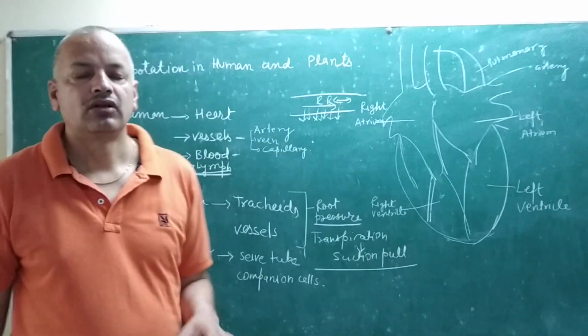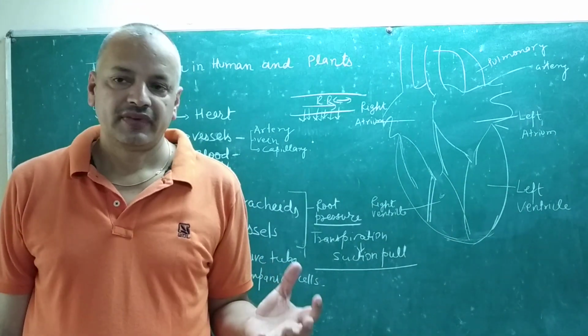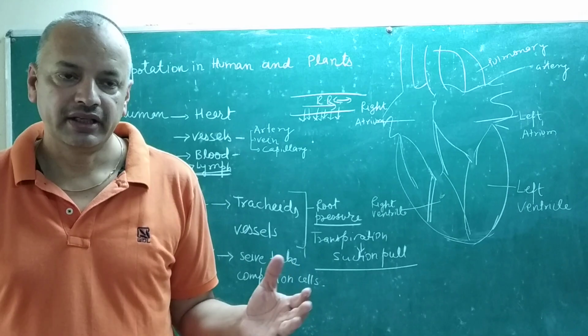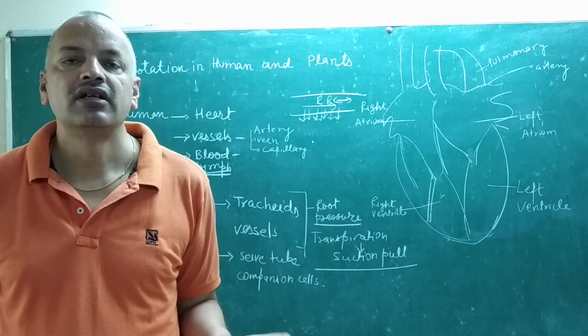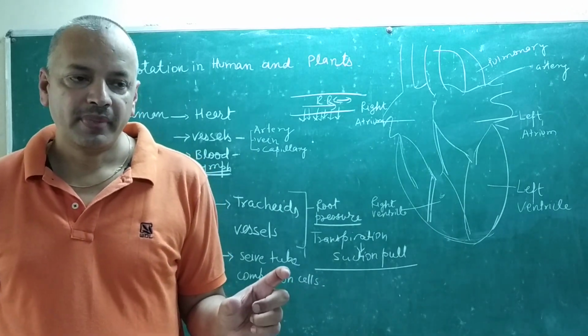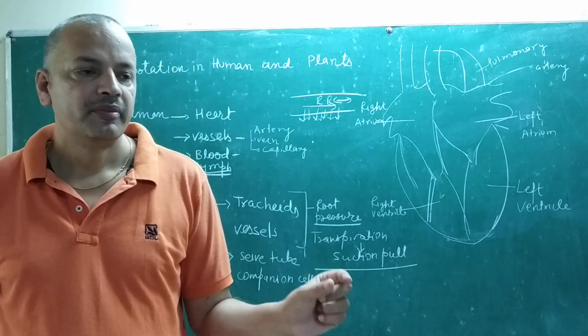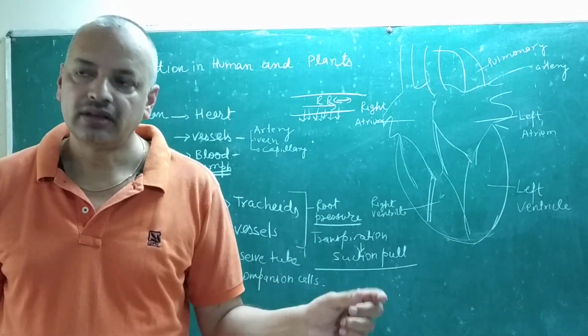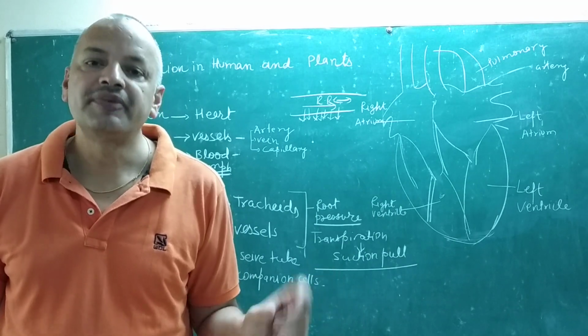When the root of the plant is attached to the water in the soil, in the root cell and the water present outside the root cell there is a pressure difference.